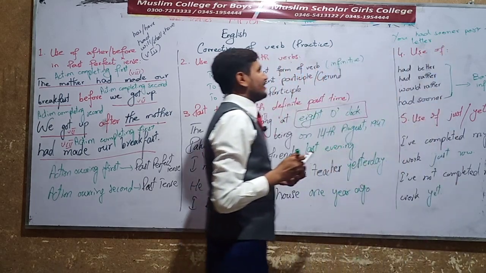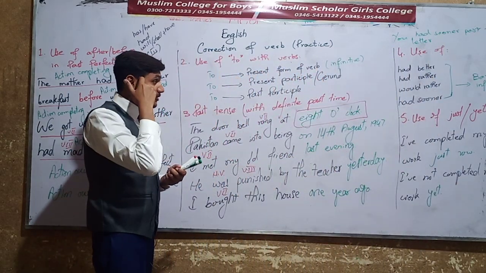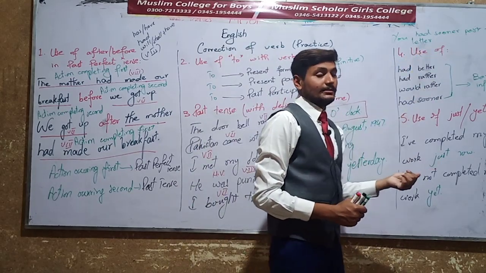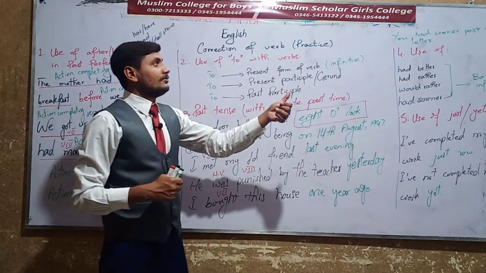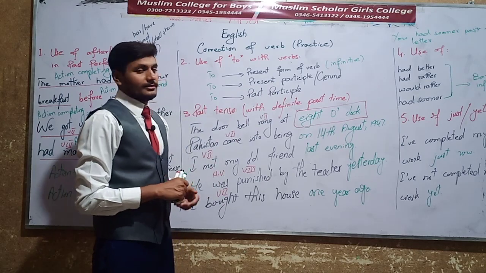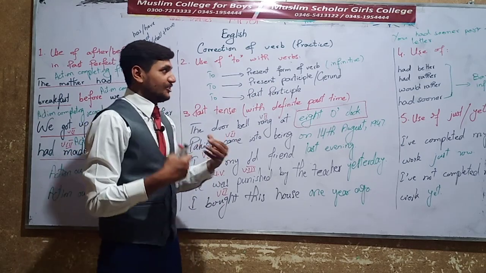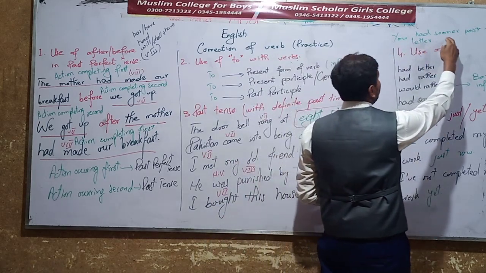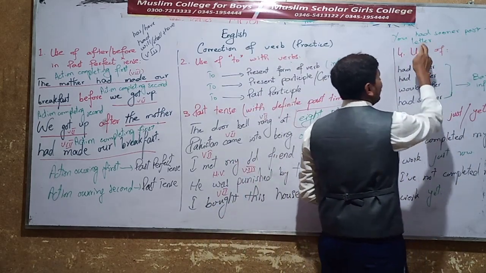For example, I write a letter, or someone hands me a letter and asks me to post it. I'll ask the person, when should I post this letter? And he says, you had sooner post this letter.